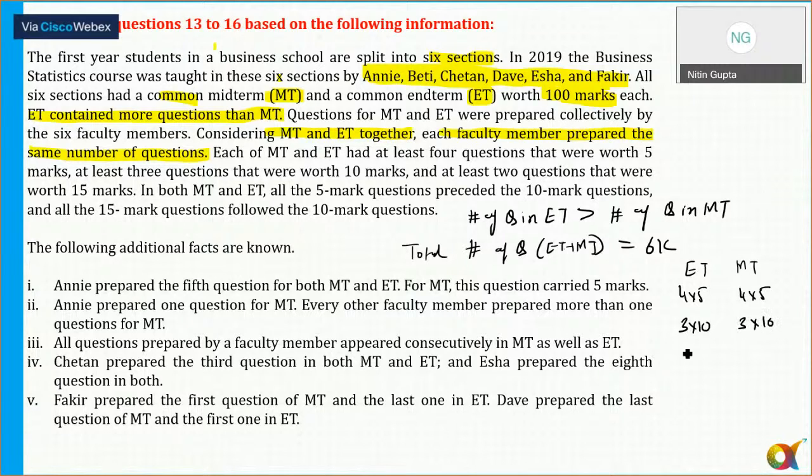And there are 2 questions worth. So the minimum number of questions here for ET and MT is definitely 9. 4 plus 3 plus 2, that is 9. So there are 9 questions.